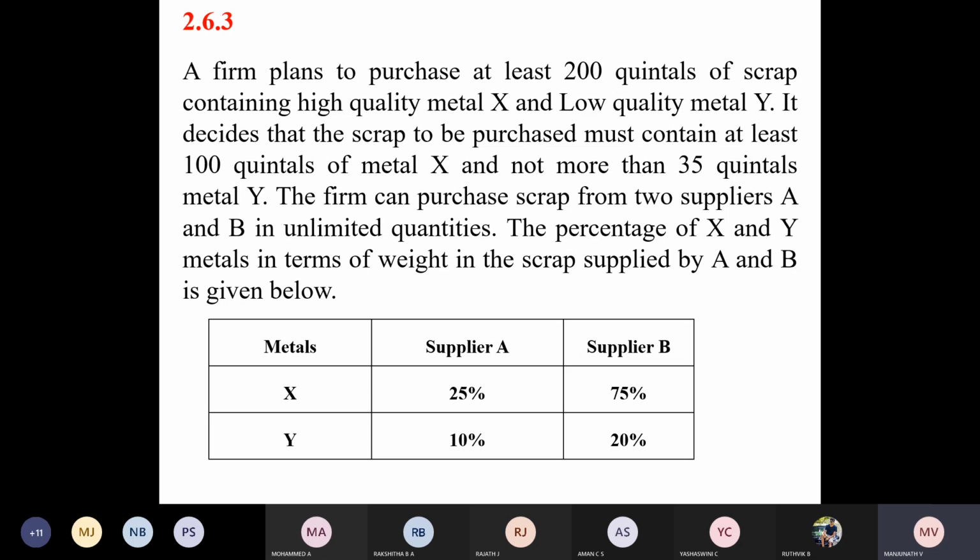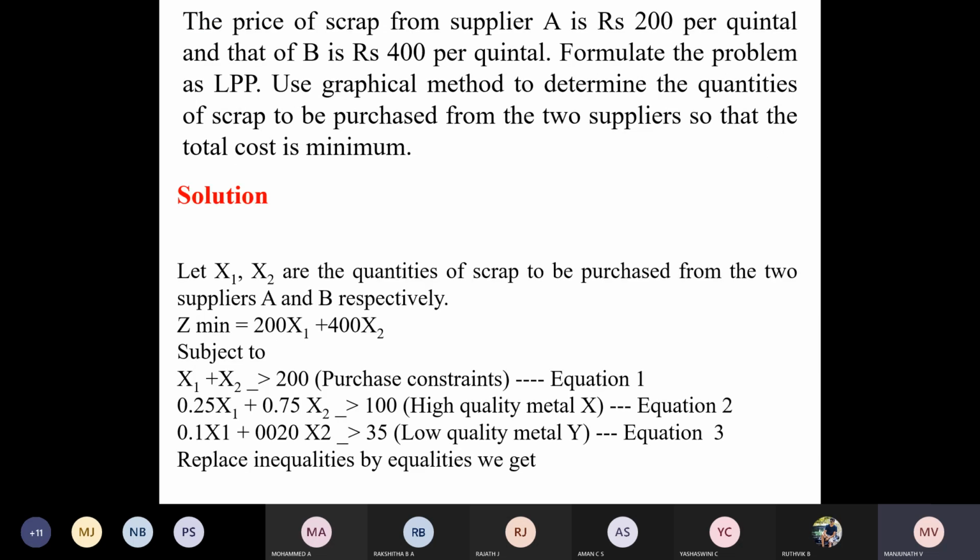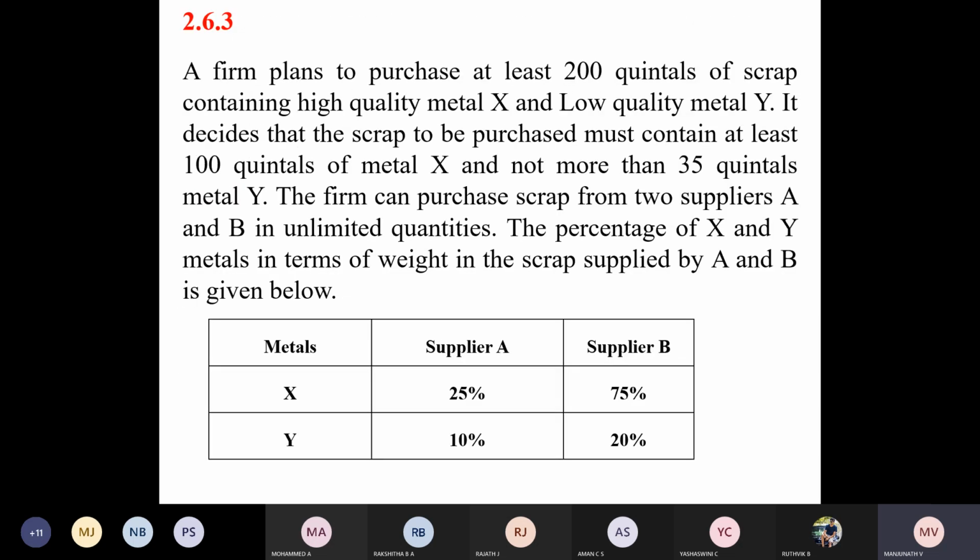If you add A plus B, that should be at least equal to 200, maybe more than 200. That's the condition we have taken, and now that is coming as equal to 200 quintals. Getting my point? Look at the first line of the problem: can purchase minimum 200 quintals, at least 200 quintals.